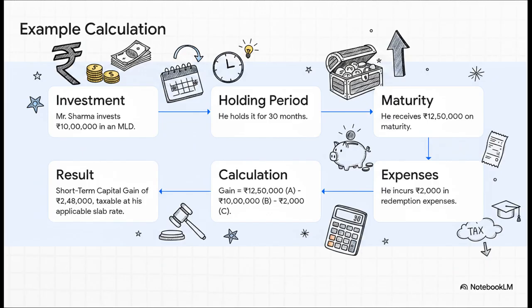So we plug these numbers into our formula. A is 12,50,000, B is 10 lakh rupees, and C is 2,000. That gives us a gain of 2,48,000 rupees. And this perfectly shows the power of this law. Even though he held it for 30 months, this entire gain is a short-term capital gain, and it gets taxed at his normal income slab rate.